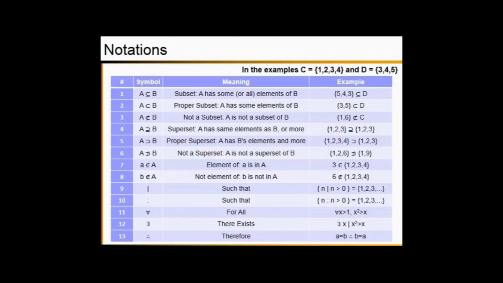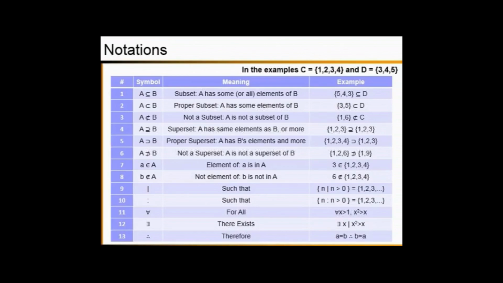The next one, not a superset, is given as A is not a superset of B. So the idea is the opposite of the superset. Here the first event includes 1, 2, 6. The second event includes 1, 9. Since the first event does not include all the elements of the second event, we have to say the first event is not a superset of the second event.